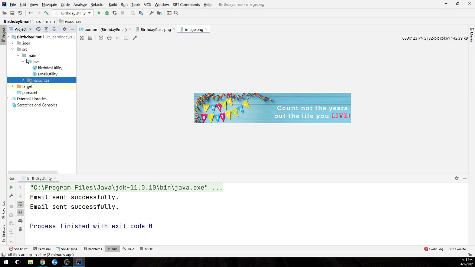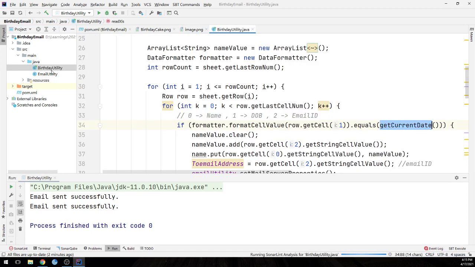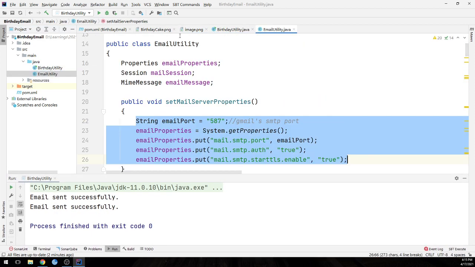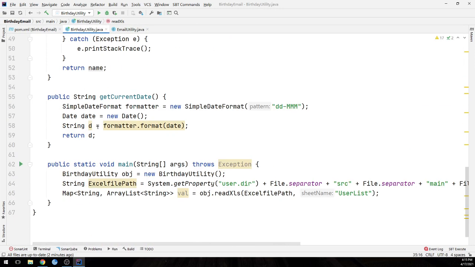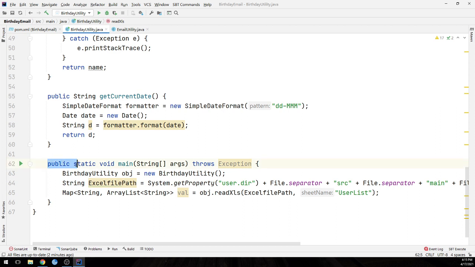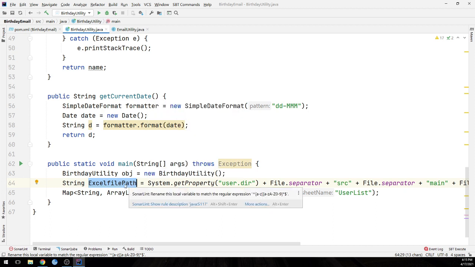In the Java folder we have two classes. First is the birthday utility and second is the email utility. Let's begin with the main one. In the birthday utility class, we read the Excel file. This is the main method. We have created an object of our class, then mentioned the path where our Excel file is. So we'll get the Excel path from here.